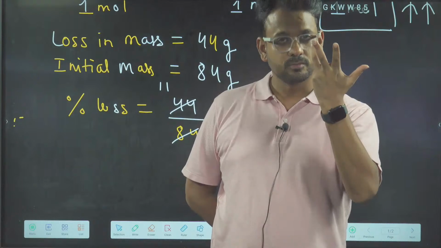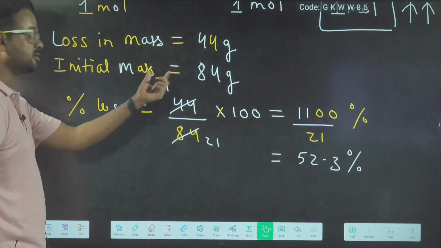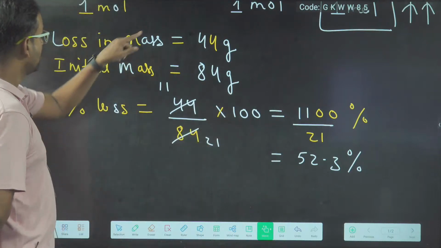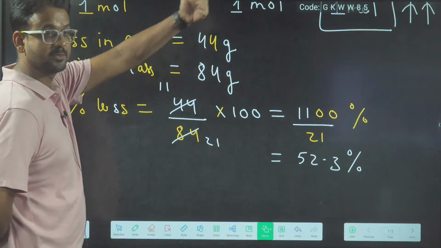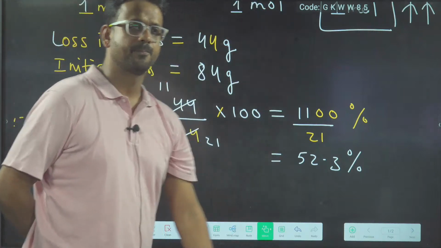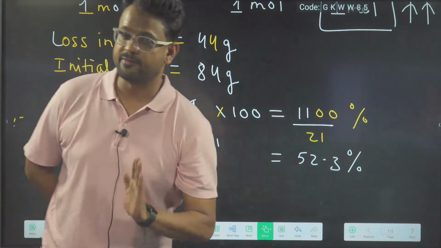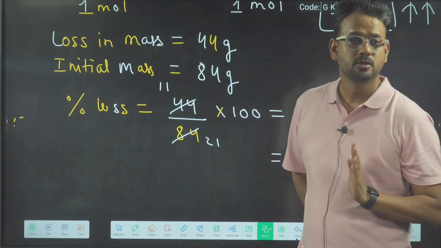That is the way to calculate percentage. So percentage loss is loss upon original into 100. Loss upon initial into 100. That is percentage loss. Understood, everybody? Is this clear, all of you?